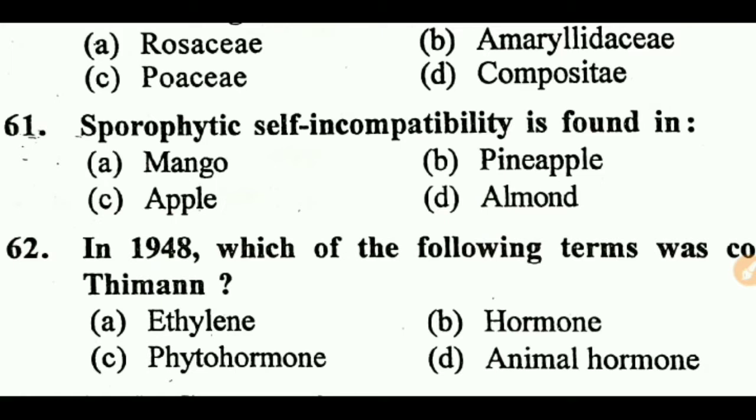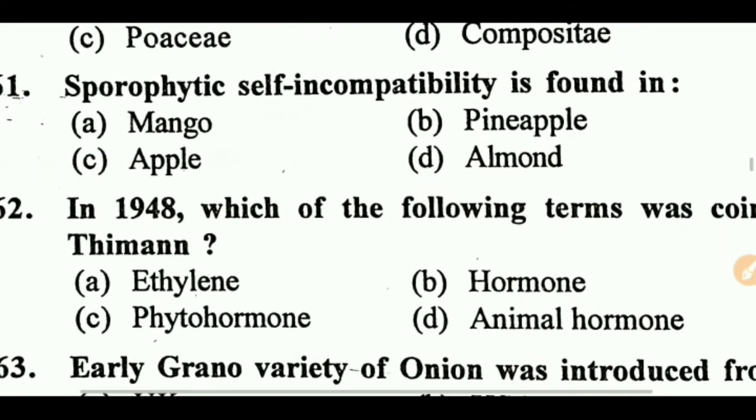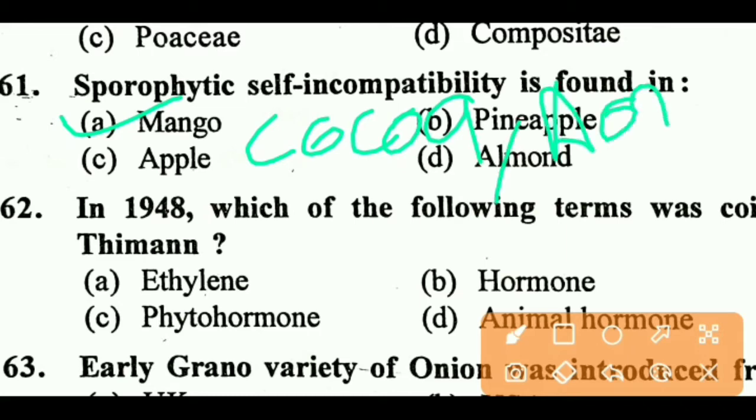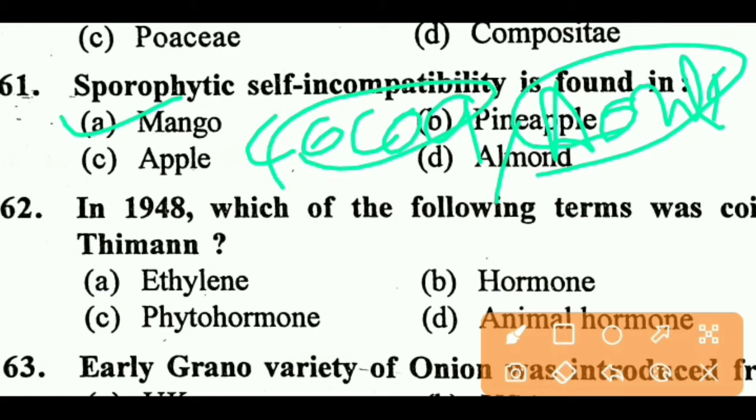Let's start. Question number 61. Sporophytic self-incompatibility is found in. Right answer is A, mango. Sporophytic self-incompatibility is also found in cocoa and amla. Next question.